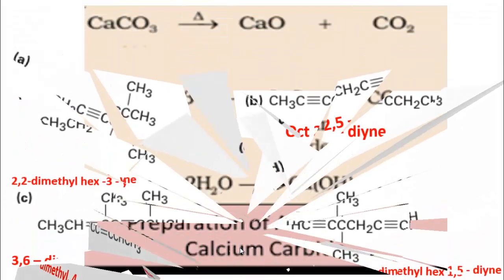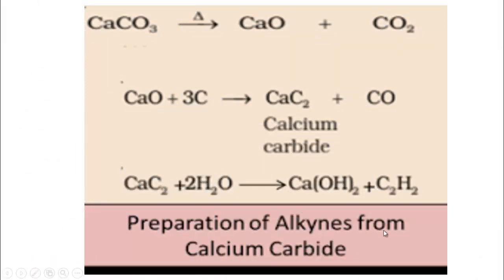Now we will learn about the preparation process of alkyne. Here at first I will discuss the preparation of alkyne from calcium carbide. This compound is known as calcium carbide. This is also familiar to you because calcium carbide is mainly used to ripen raw foods quickly. This is an unfair way, but it is generally used to ripen fruits. So now at first we will know how calcium carbide is produced, then how alkyne is produced from calcium carbide.